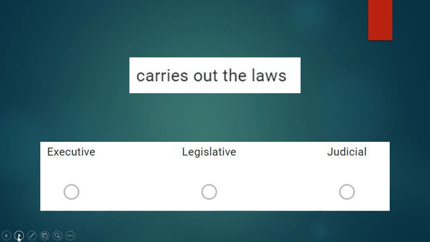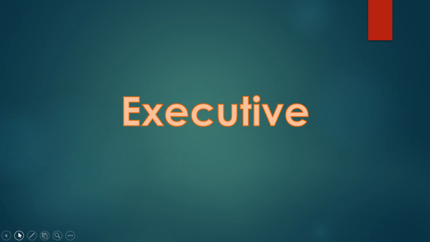Who carries out the laws? Make sure that the laws are followed. Executive, legislative, or judicial? The executive. Remember, they're the ones that execute the laws. Make sure that they are in place and carried out.